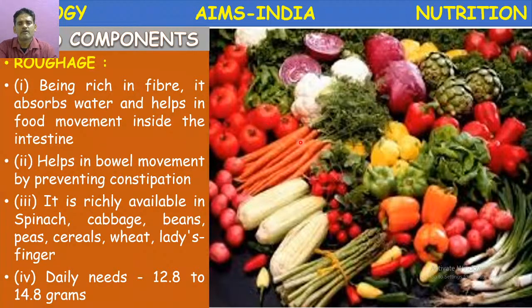Actually, the water present in the food materials is also assimilated by our body, absorbed by our body. That is called metabolic water. The water which is released during the metabolic functions like respiration, digestion, that water is absorbed. That is metabolic water. Along with that, we also need some extra water through the food materials which we eat and the water we drink.